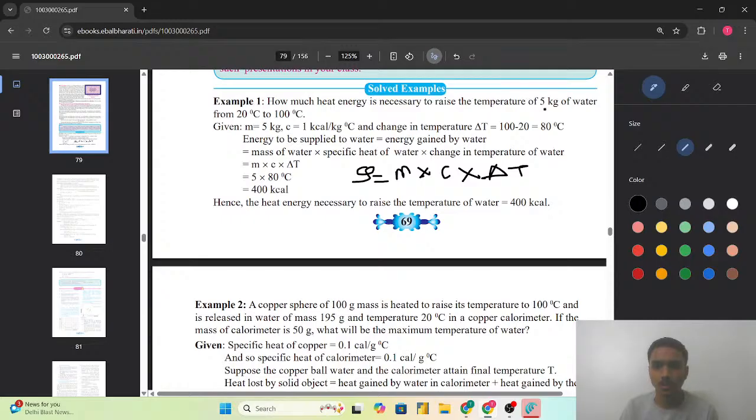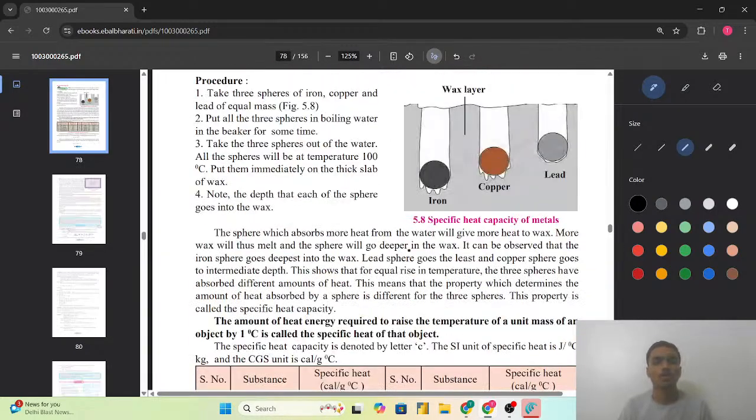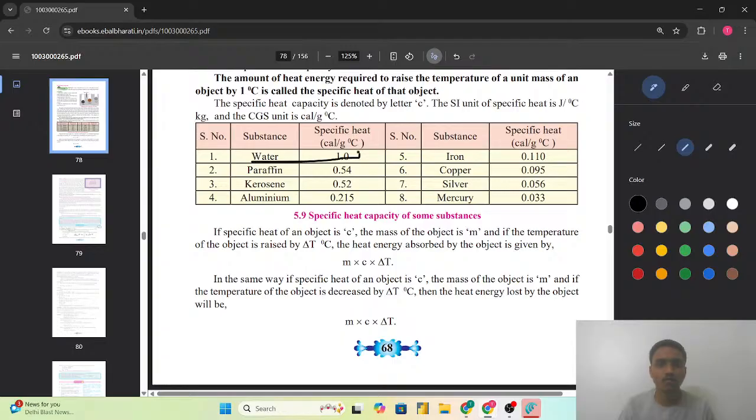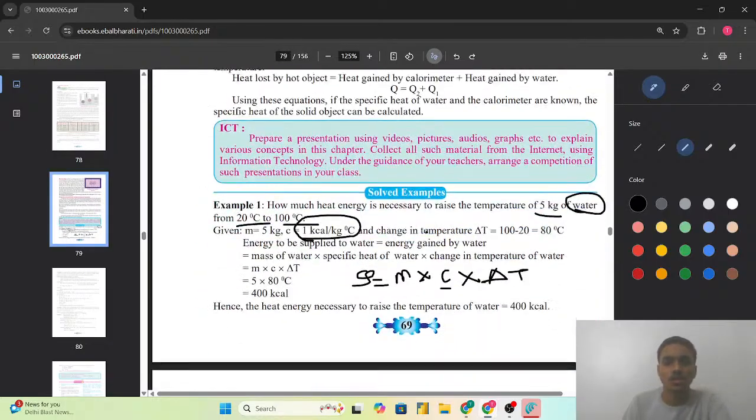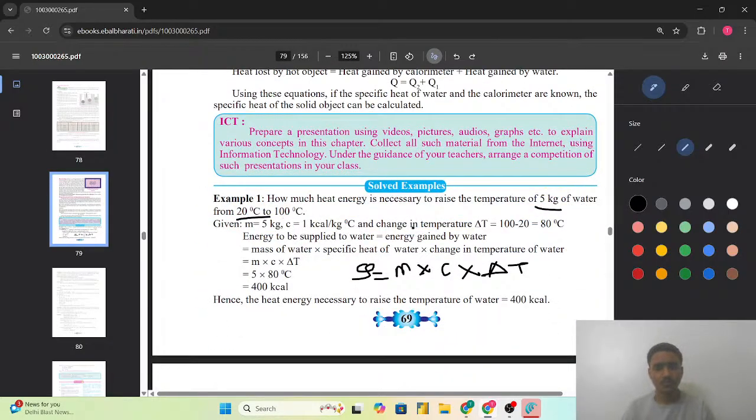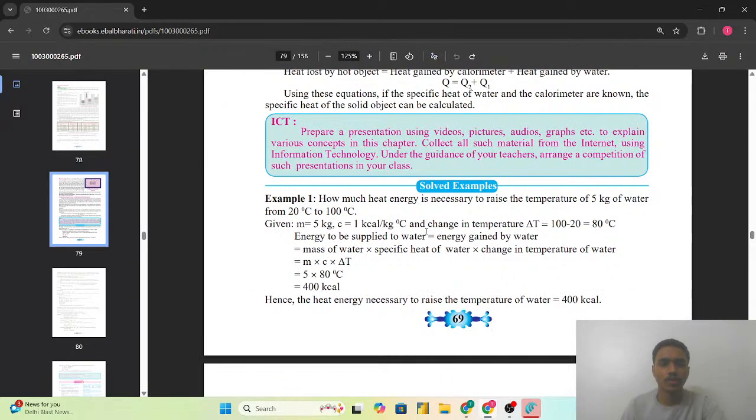So we have the mass given, we have the temperatures T1 and T2 given, and the specific capacity is 1 kilocalorie per kg degree Celsius, as it is talking about water. And the specific heat of water that we saw here is 1.0 calorie per gram degree Celsius, and kilocalorie per kg degree Celsius. So that is the amount of heat energy which we are going to calculate.